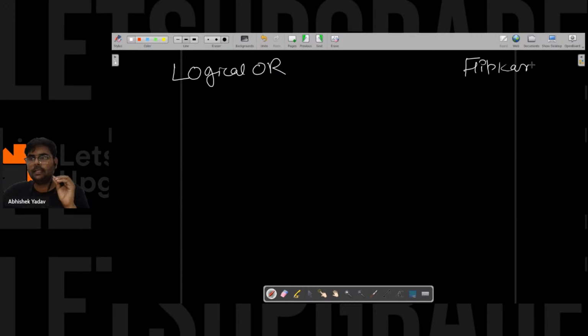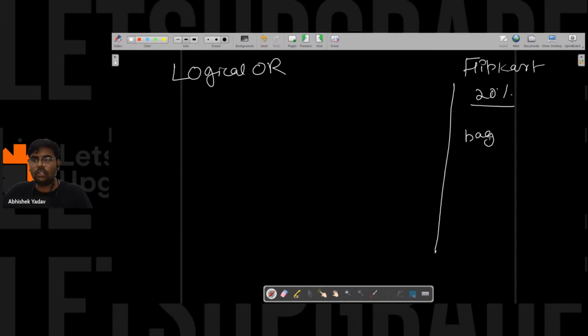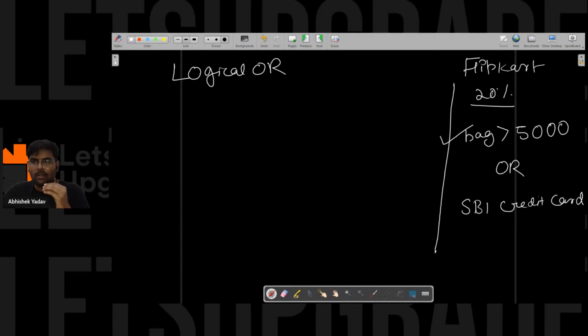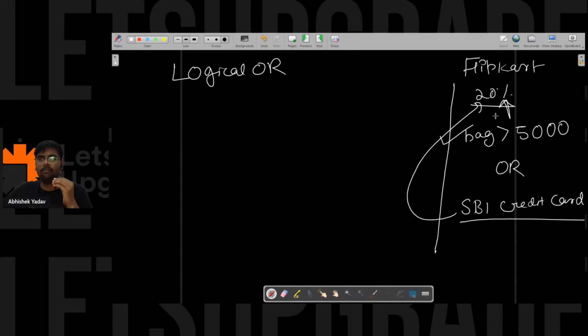The Big Billion Day sale is going on at Flipkart, and you are getting a 20% discount, with some scenarios. Let's assume you are getting a 20% discount, and the scenario is: the amount in the bag should be greater than 5,000 rupees, or you must have an SBI credit card. So either the amount is greater than 5,000 rupees, you will get the 20% discount, or you have an SBI credit card, you will get the 20% discount.